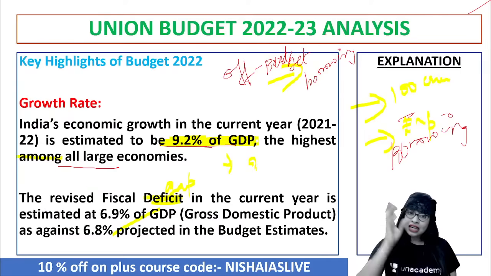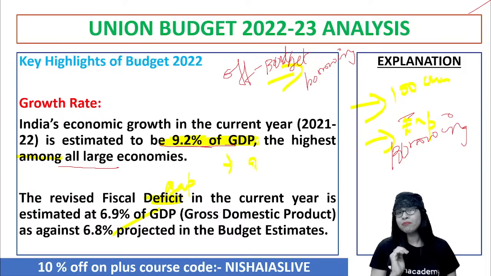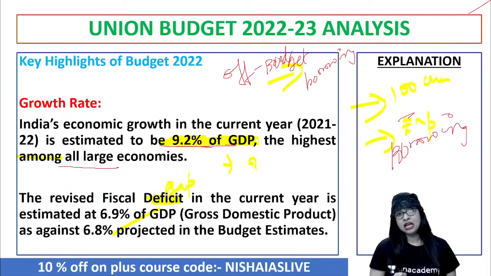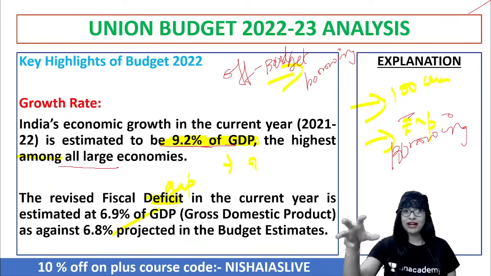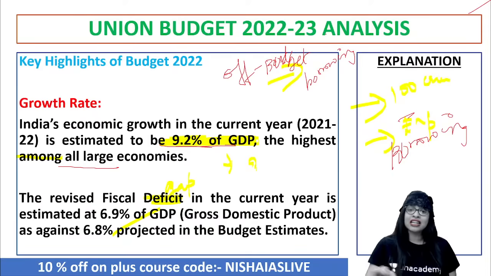Currently, if you see the revised fiscal deficit, from 3% it became 4%, and currently they say it is 6.9% of GDP. It is too high as against the 6.8% projected in the budget estimates. So they themselves agreed that 3 will not work. So they went to 4 and now it has come up to 6. Double and triple, I can tell you. Because the expenditure in various perspectives, especially in the health sector, taking into consideration the pandemic scenario, has aggravated even more. So this is the condition of fiscal deficit.